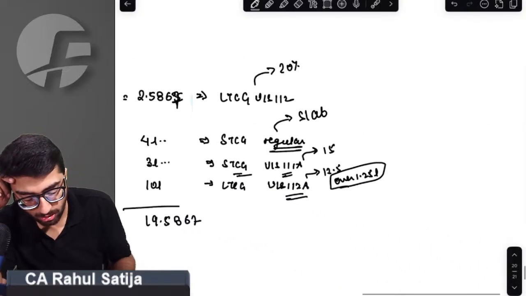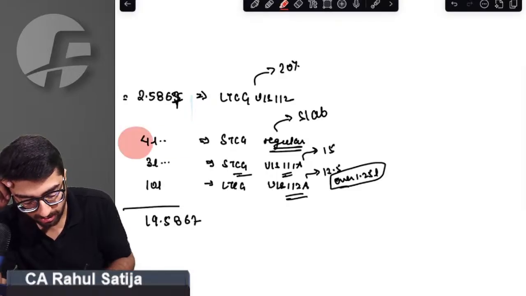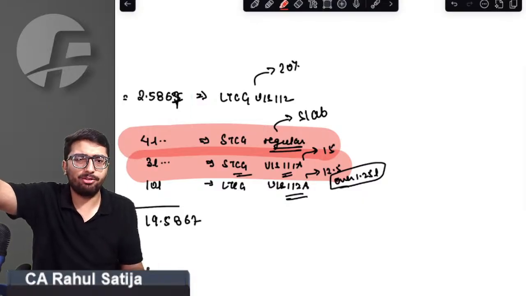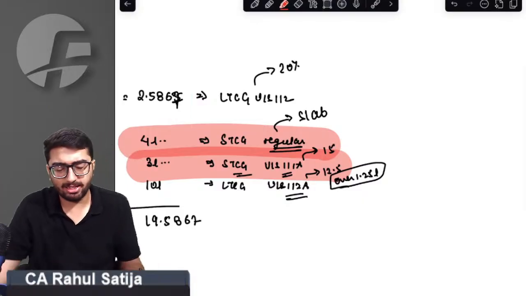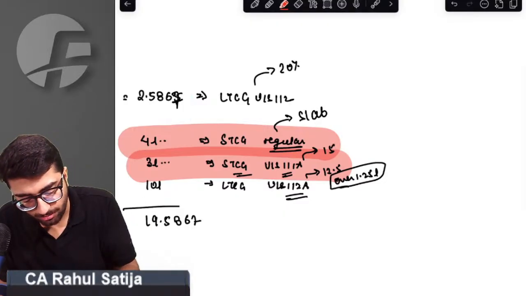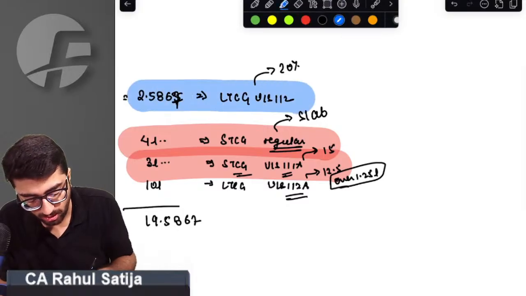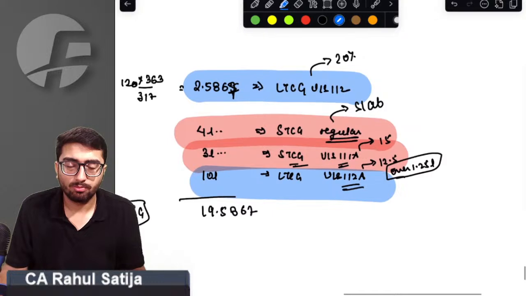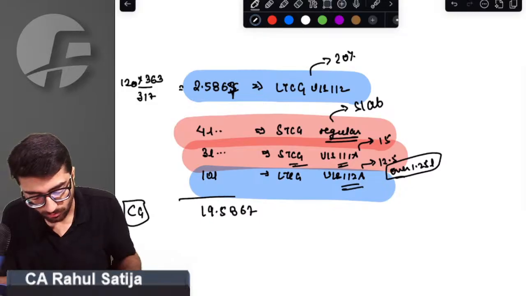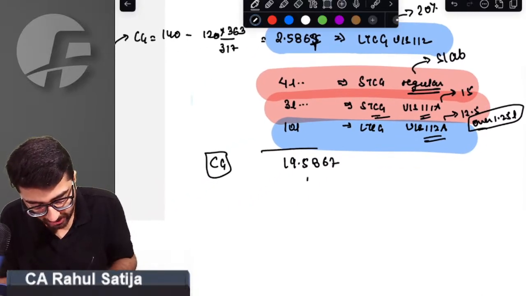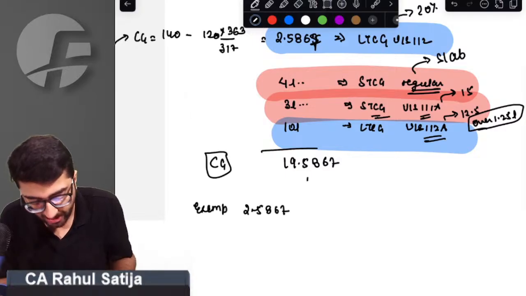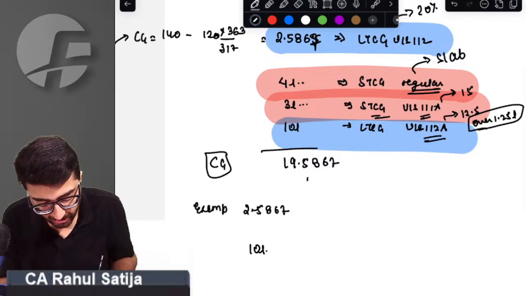Sir, section 54 exemption will not be allowed on this point. It will not be allowed on short-term capital gain. It is apparent that we will not be getting exemption on short-term capital gain. It has to be on a long-term capital asset only. So exemption will only be allowed on this security and on this security, whatever is highlighted in the blue ones. That means exemption can be claimed on 2.5867 lakh and exemption can be claimed on 10 lakh.